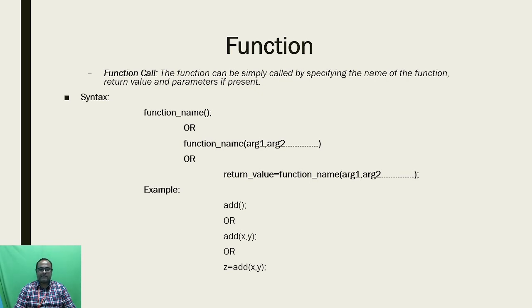The first example, for only the function name, I can just use add, and inside the parentheses I am not using any argument, because in this function I am not going to use any argument. In the second example, I am using two arguments, like x comma y, and in the third, I am mentioning the calling function, which is assigned to the z variable.